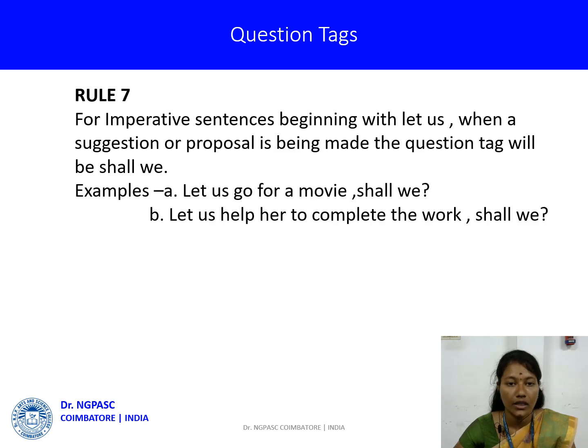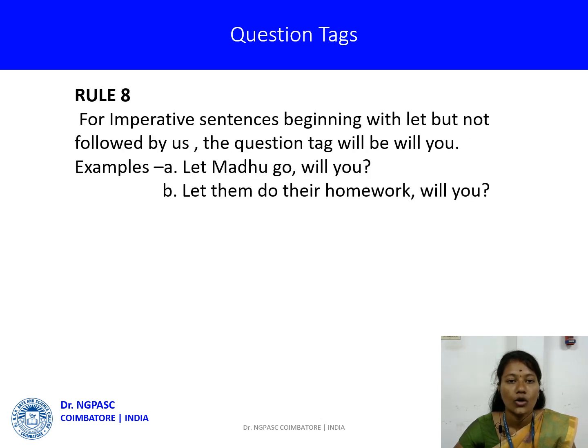Rule 7. For imperative sentences beginning with let us, when a suggestion or proposal is being made, the question tag will be shall we. Examples, let us go for a movie, shall we? Let us help her to complete the work, shall we? Rule 8.